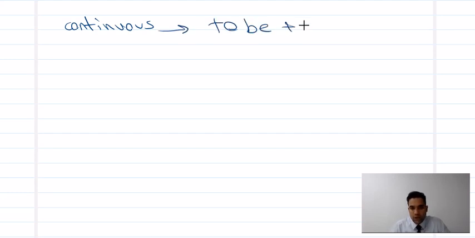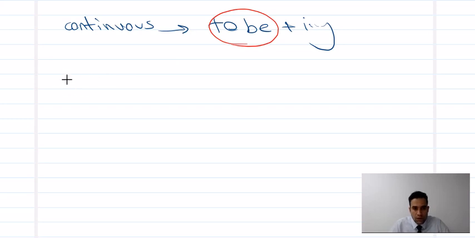So now I want to show you how we make questions and negative. If you remember in the previous videos, I suppose in the first video, I told you, whenever you want to make question or negative, you need auxiliary verb. Auxiliary verbs are to be, do, does, did, have, has, had, and modal verbs. So here, in continuous form, always we have to be plus ing. So always you have to be. If you want to make questions, it's really easy, to be just comes first in the sentence. You don't need to add anything.